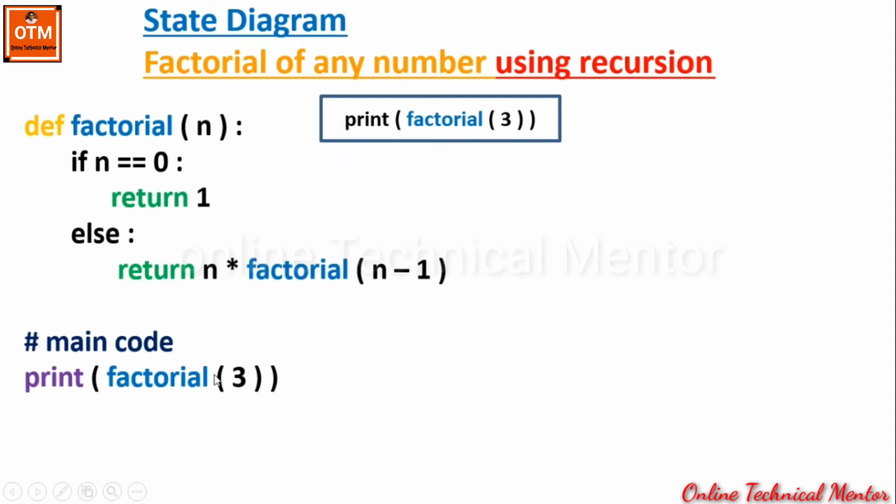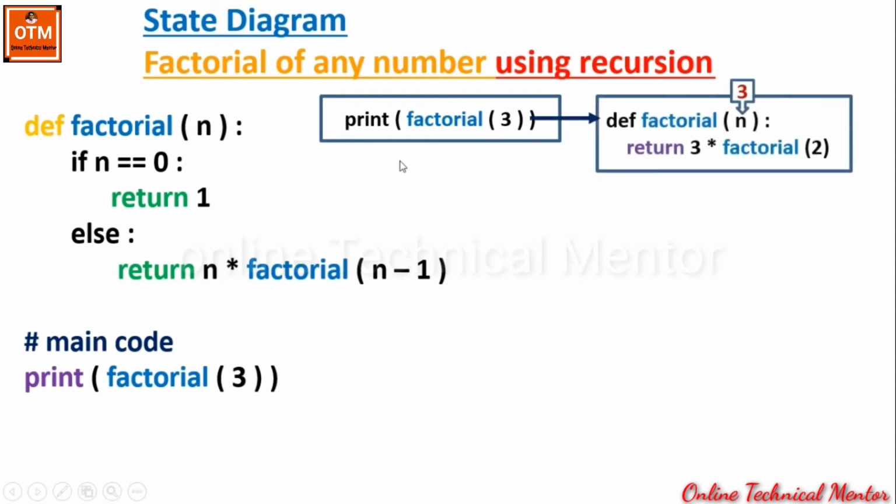So what is happening, it is calling this factorial function and it looks like this. The name of the function is factorial and it has an argument n. Within n, it is accepting the value it is sending from the main code, that is 3. So n is initialized with 3. Now in this case, n is not equal to 0. Look at the program on the left hand side: if n is equal to 0, then it will return 1. But in this case, n is not equal to 0, so the else part will be executed. What is written within the else part? Return n multiply factorial n minus 1. That means it will be 3 multiply factorial n minus 1, that is 3 minus 1. So this will be 2.